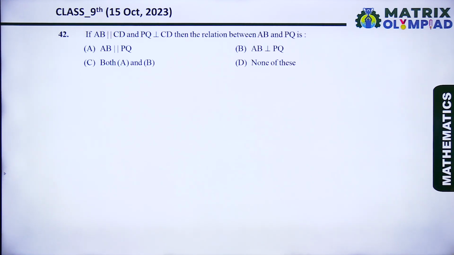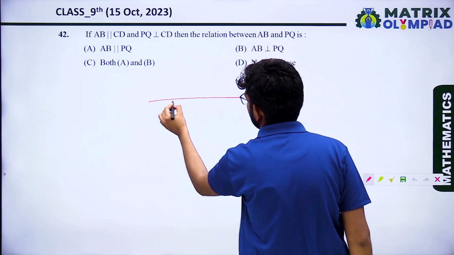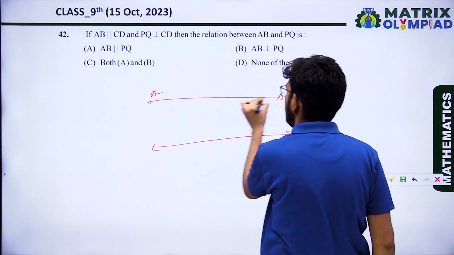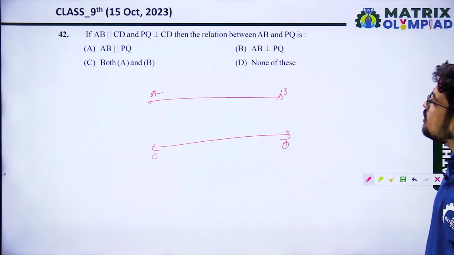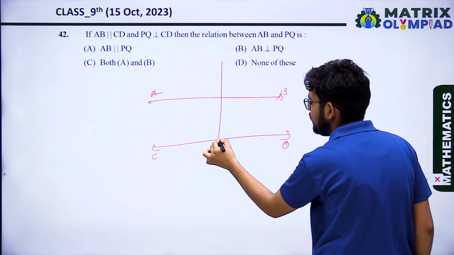Next question, if AB parallel to CD, there are two lines AB parallel to CD. Both lines are parallel. PQ perpendicular to CD. There is a perpendicular drawn, PQ.